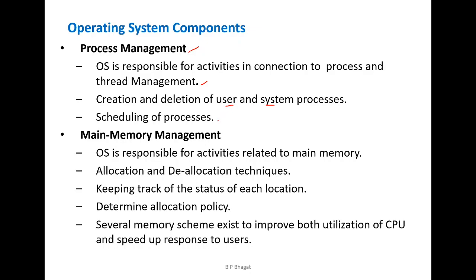Then we need to execute many processes, and the processes may have priorities, small processes, larger processes, and all these processes we have to schedule so that every process gets executed, and these operations are performed by the operating system.